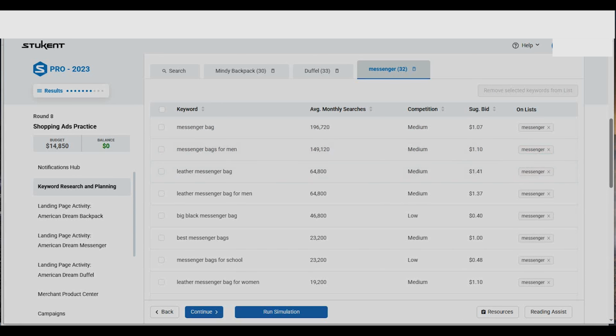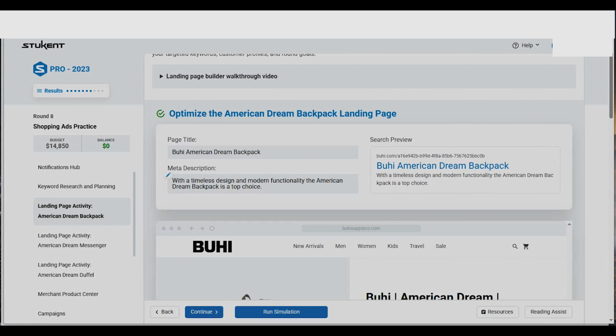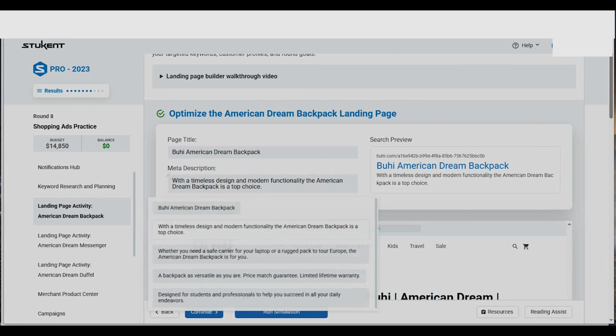So when you finish creating the keywords or finding those keywords, the next step is to create the landing page. As you can see, in this case, we have the landing page for the American Dream Backpack. We have the page title, and then the meta description with the timeless design, modern functionality. The American Dream Backpack is top choice.